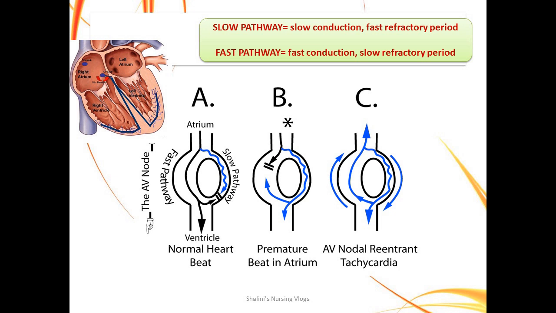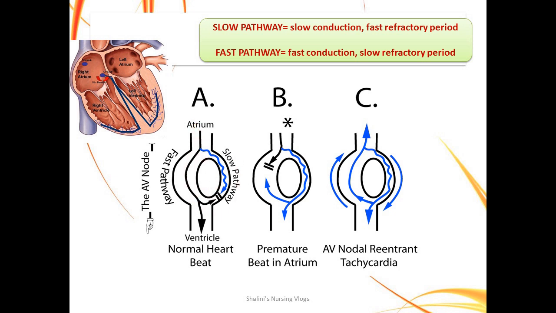Now, if you look at these three pictures, that is panel A, panel B and panel C, I'm going to explain what happens at the AV nodal level. The whole condition, that is AVNRT, is related to the AV node. If you see in this picture, the blue AV node is expanded into these three panels. So what happens in a normal heart rate? The impulse is generated from the SA node which comes to the AV node. Now this circle, let's assume, is the AV node.